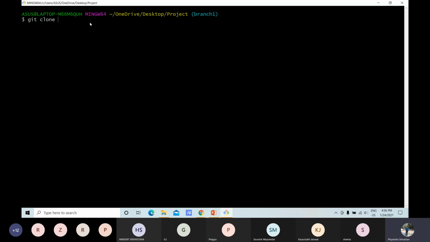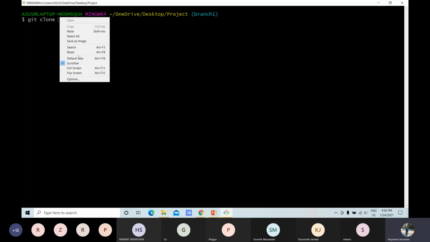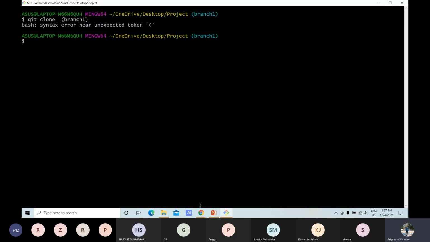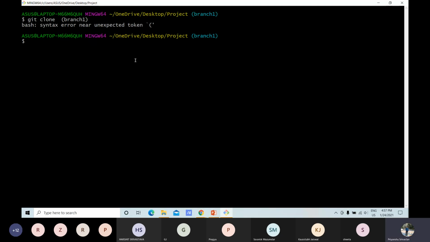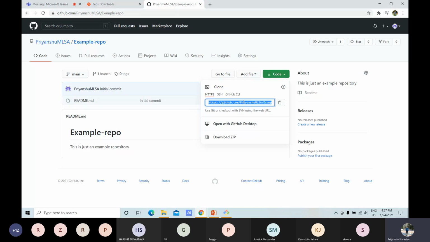So git clone, and then we have to paste that URL.